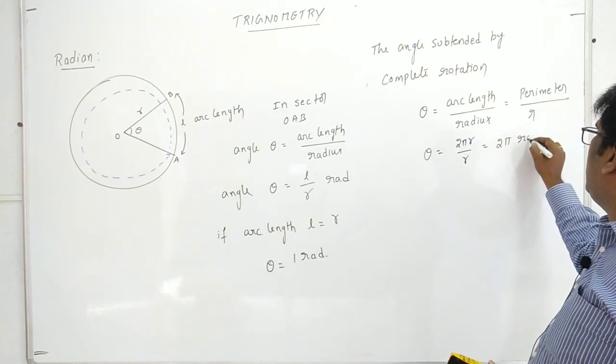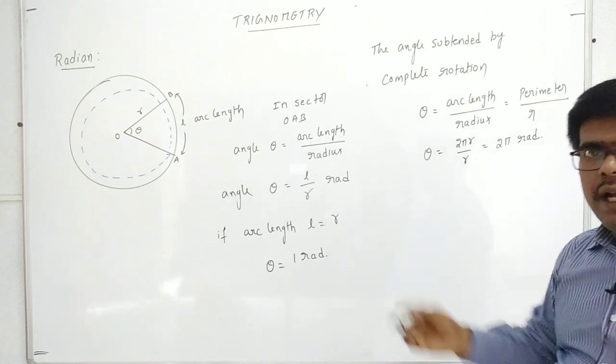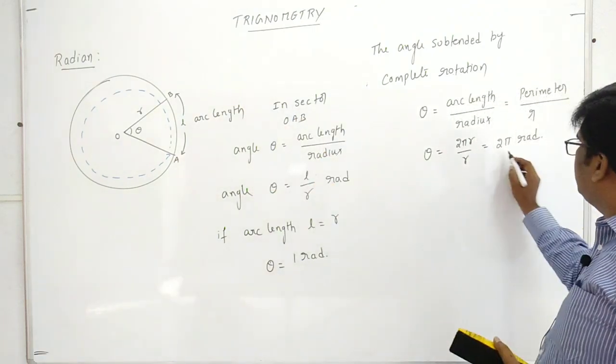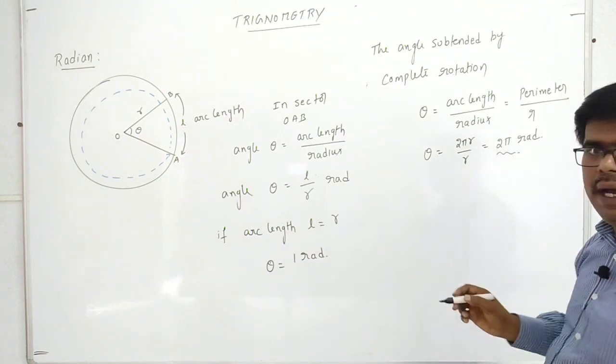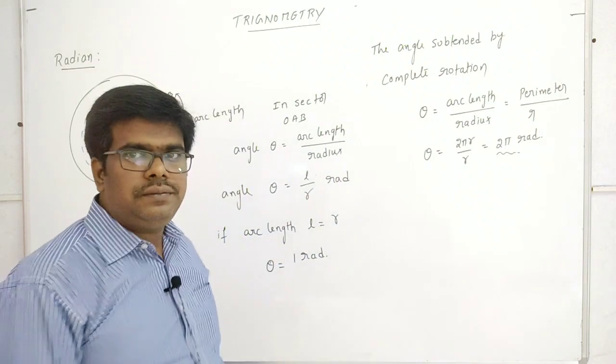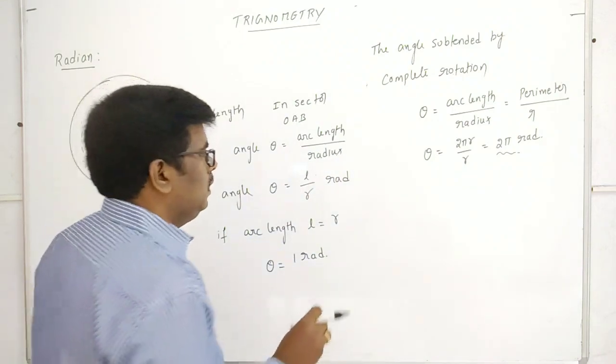In what units do we have it? In radians. Complete one rotation means how many radians here? Complete one rotation means the angle is nothing but 2 pi radians. So we have it like this.